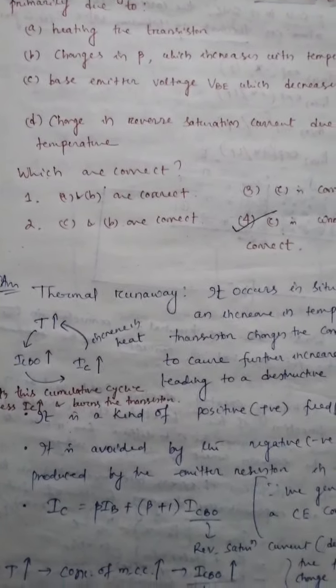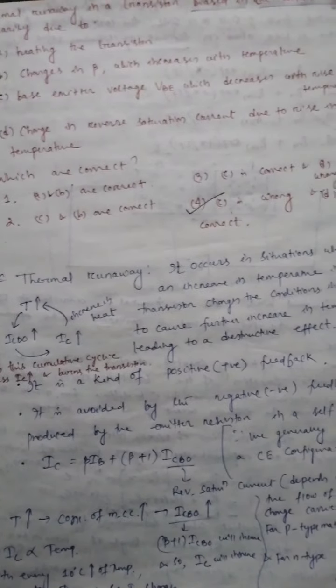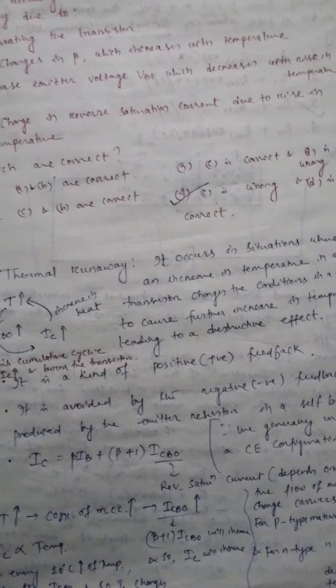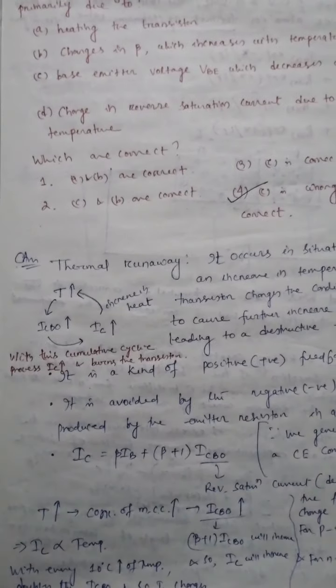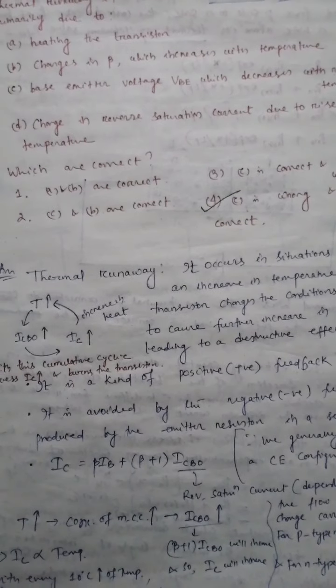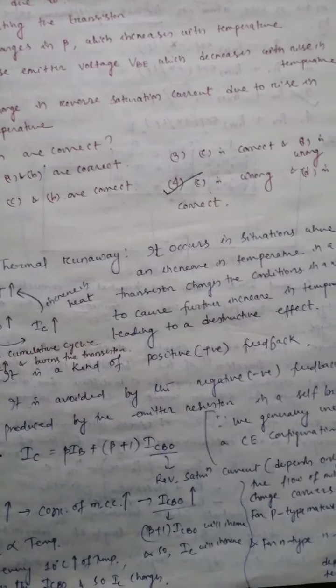But these are not the exact options. The options are given in some combinations, and when we analyze the answers, the correct answer will be option number 4, that is C is wrong and D is correct. Okay, and other combinations are not right. So the combination which is given in option 4 is correct, and I will analyze this.